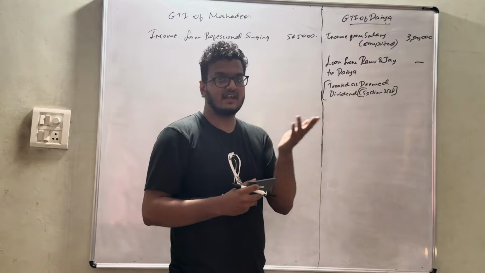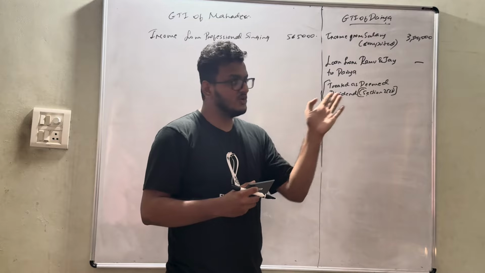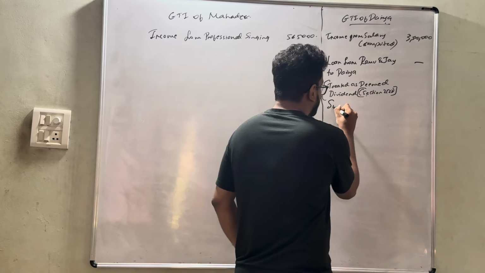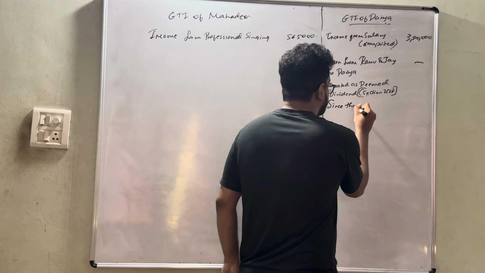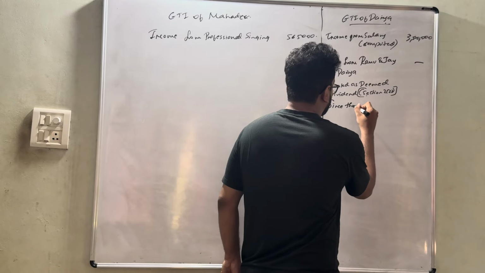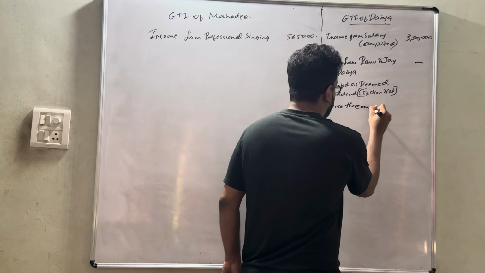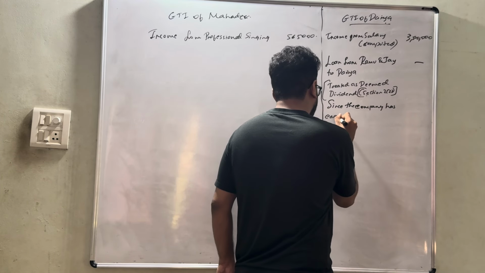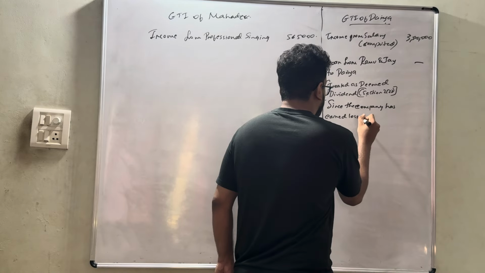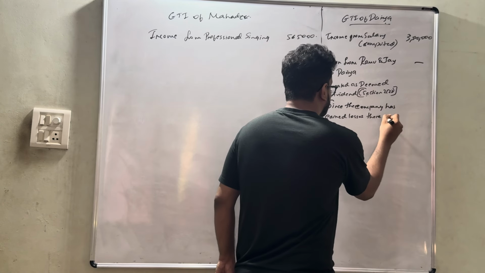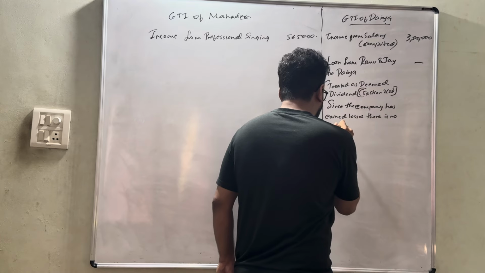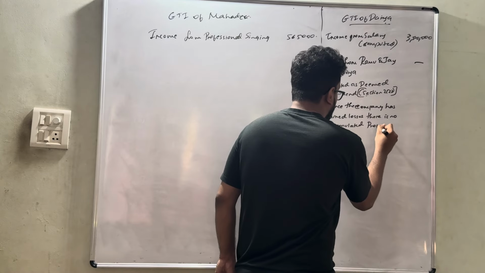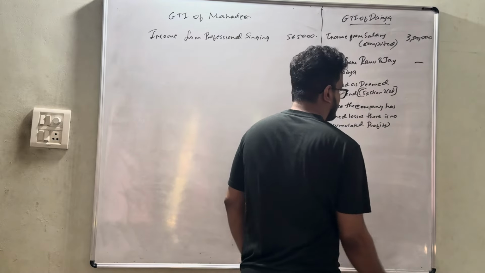Here the company has earned losses for 2 years, so the amount chargeable as dividend is nil, since there are no accumulated profits.